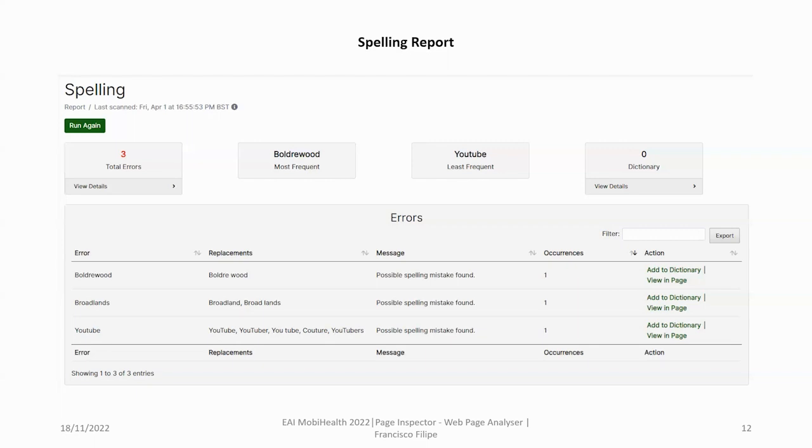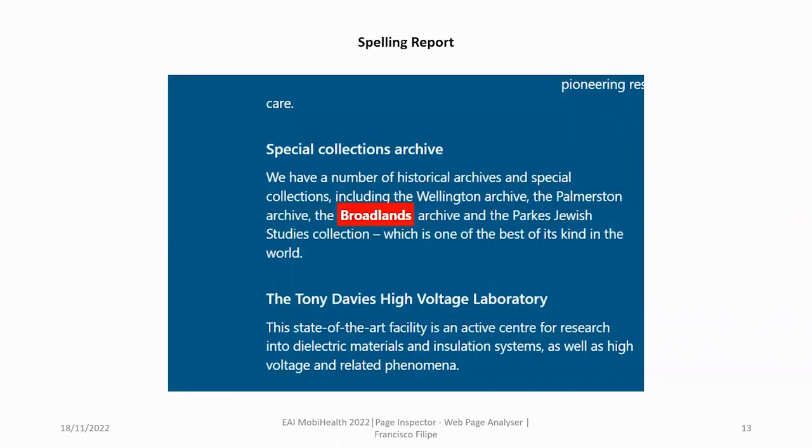At the top, we have an overview of the report, and on the table several useful information, like replacement words, then the number of occurrence of the error. Here we can see in the context of the page where exactly the error is found.